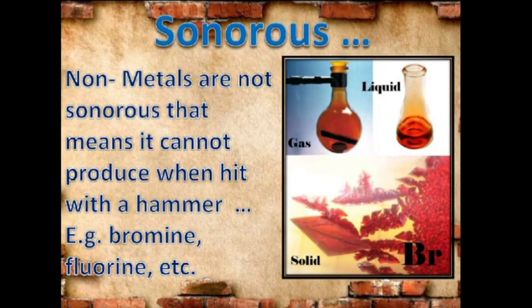Again, where the metals are sonorous, they make sound when hit with some other object, the non-metals are not sonorous. It means they cannot produce sound when hit with some other object, say a hammer. Examples include bromine and fluorine.